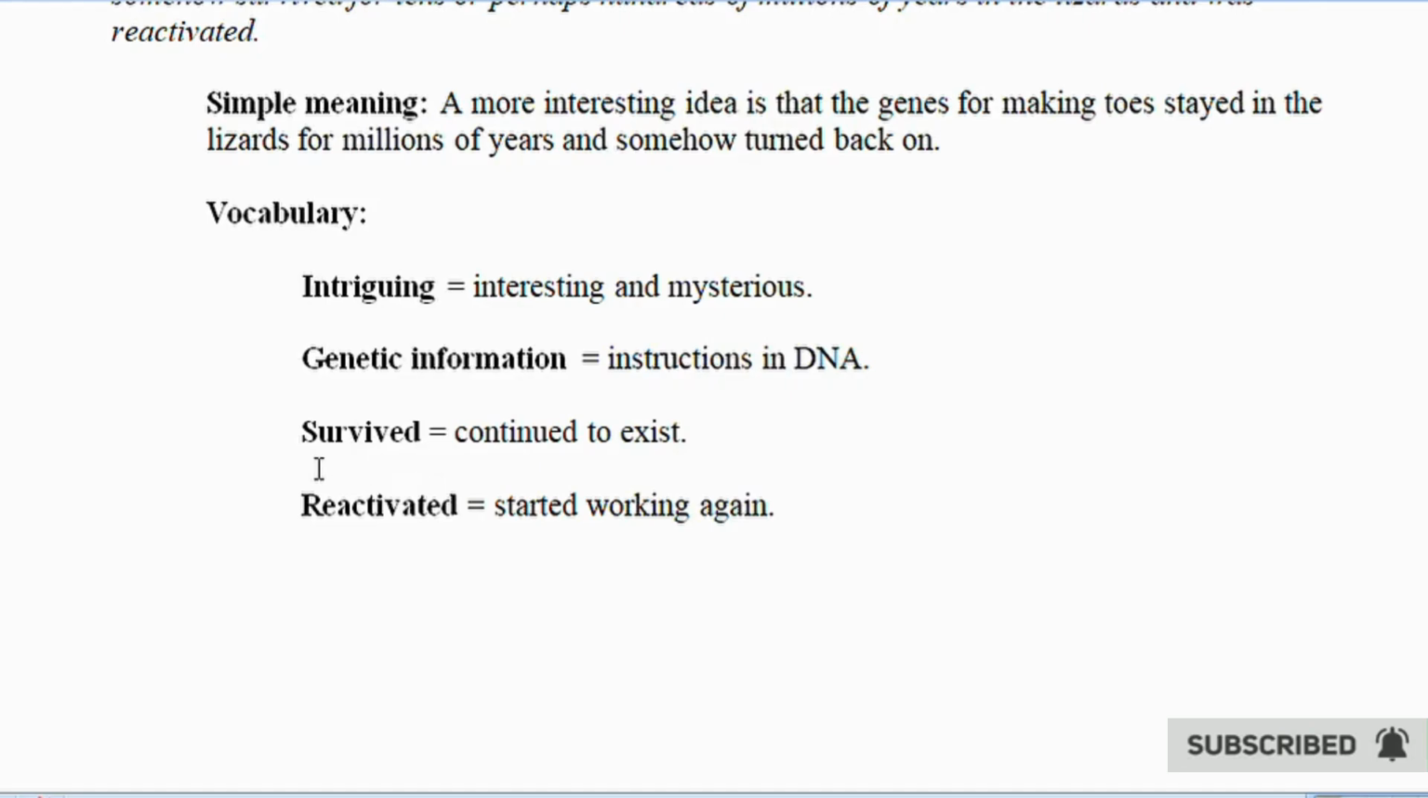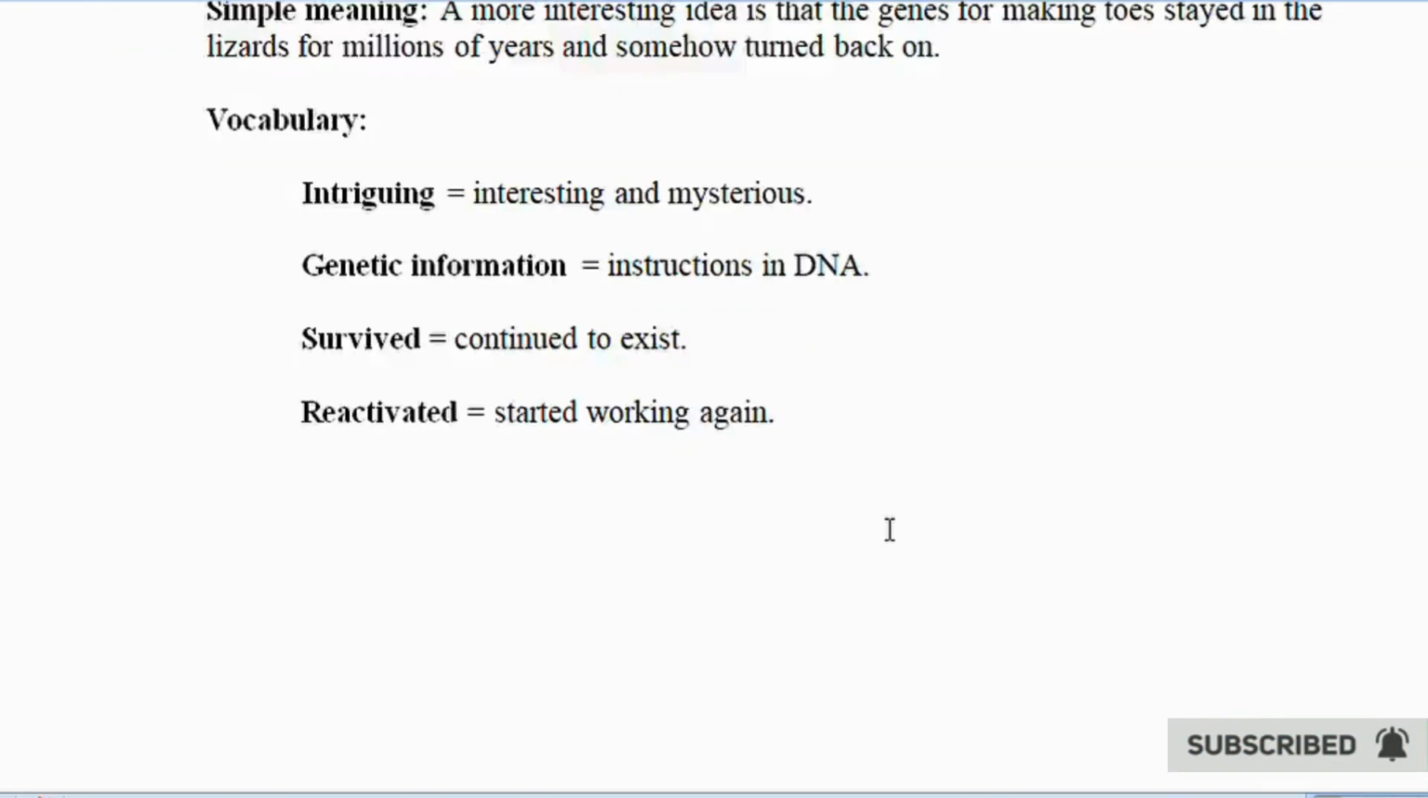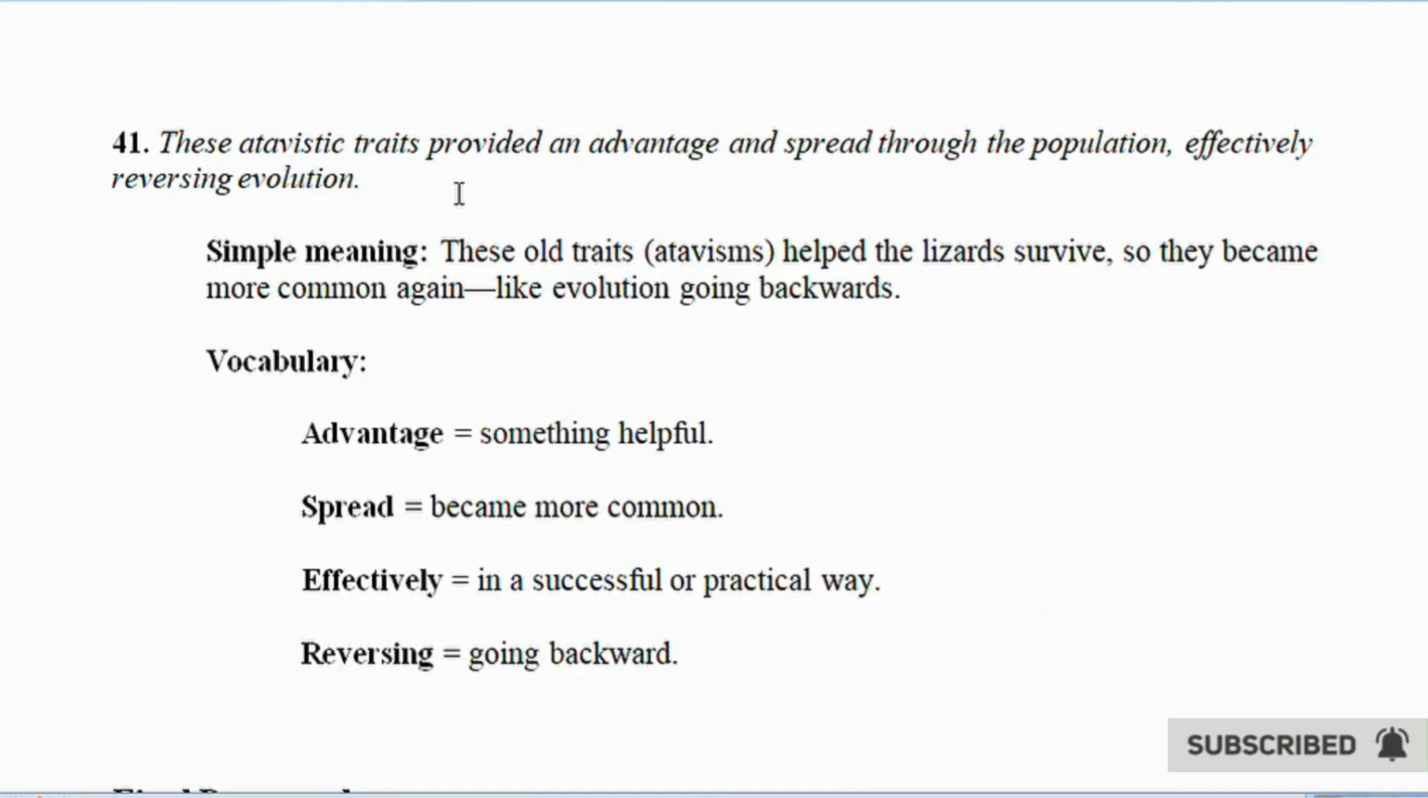41. These atavistic traits may spread through the population, affecting the course of evolution. Simple meaning: so it's again like evolution going backwards. Vocabulary. Advantage equals something helpful. Effectively equals in a successful or practical way. Reversing equals going backward.